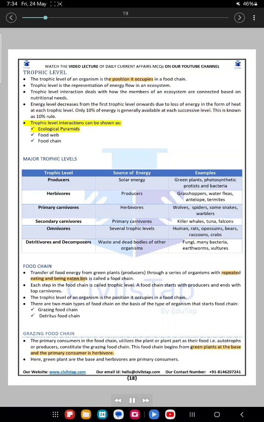Trophic level interactions can be shown as ecological pyramids. Food web. Food chain. Major trophic levels. Trophic level, source of energy, examples. Producers: solar energy, green plants, photosynthetic.